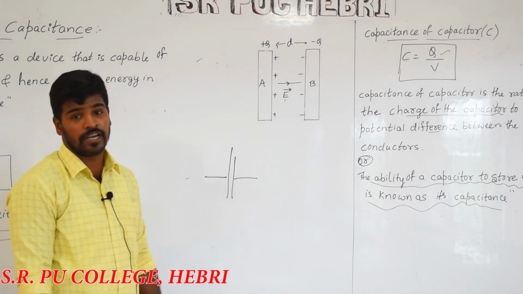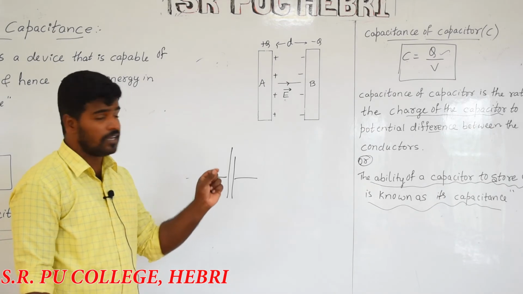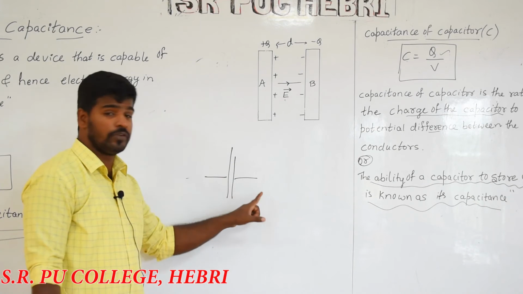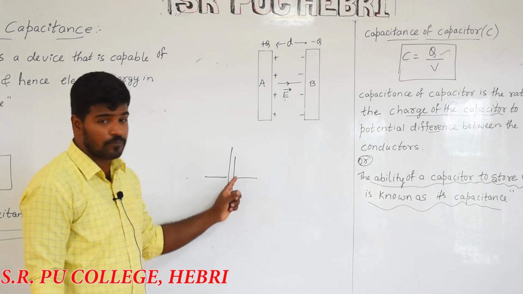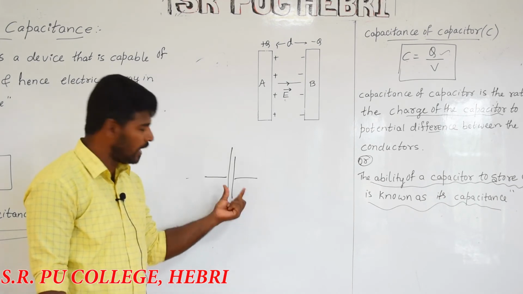It is not considered a capacitor. For it to be a capacitor, what is the necessary condition? The conductors have the same shape and size. The distance between the two plates is very small. Therefore, that is considered a capacitor. These conditions must be satisfied for the diagram to be a capacitor.